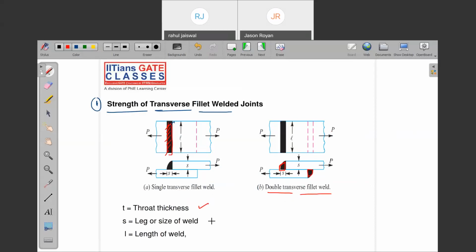Note down: throat thickness is t, leg of the weld is s, and length of the weld is l. Always remember that in the question, they will mention s, the leg of the weld. But which formula do we have to use? Just note down this diagram, I will tell you. I will explain throat thickness in the next slide.